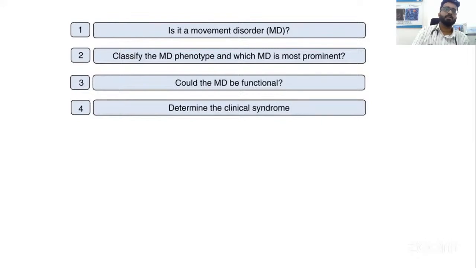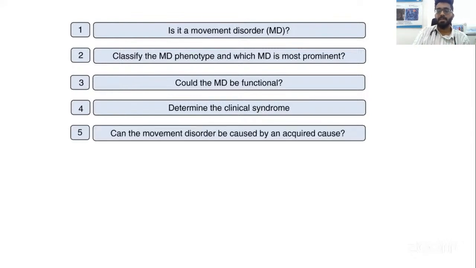For example, if there is perioral dyskinesia or orofacial dyskinesia, along with subacute onset of behavioral problems, then you think that this sort of movement disorder can be part of autoimmune encephalitis. So try to put it in a clinical setup and identify the clinical syndrome. Then later, once the acute causes are ruled out, like autoimmune encephalitis, and the neuroimaging structurally looks normal, you start thinking about two other things, that is acquired causes and genetic causes. Before thinking genetic, also think of the acquired causes, like, as I said, SLE lupus, SSPE, Wilson's disease. All these are treatable causes of movement disorder, very commonly presenting in children.